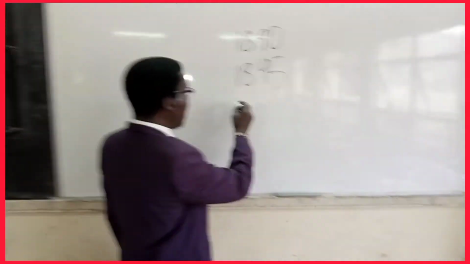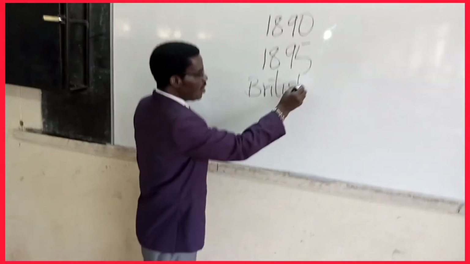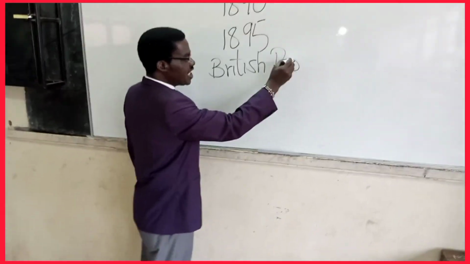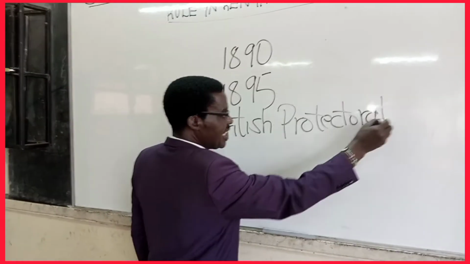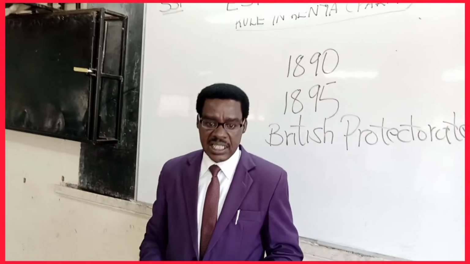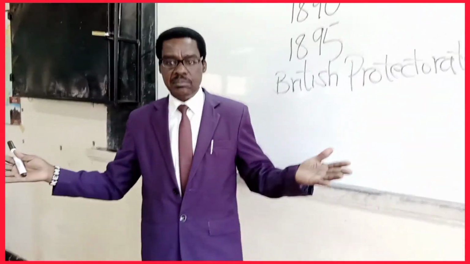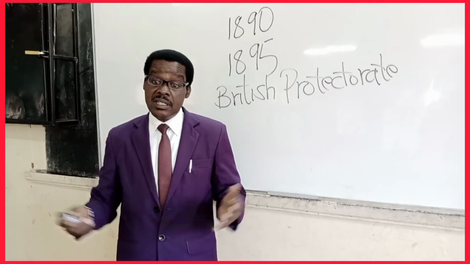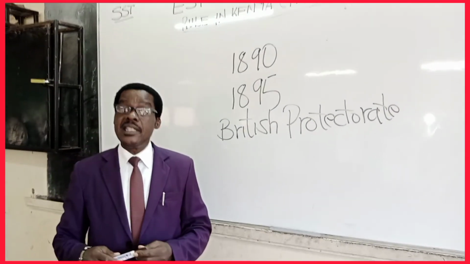Kenya was declared a British what? A British protectorate. Immediately, it was taken over by the British government, and Kenya was to remain a British protectorate.